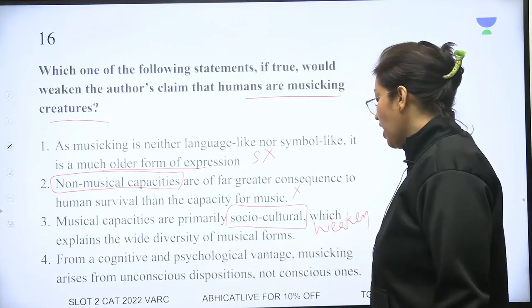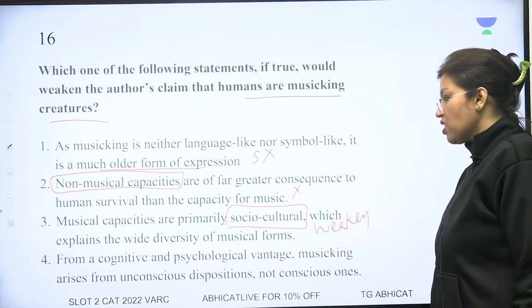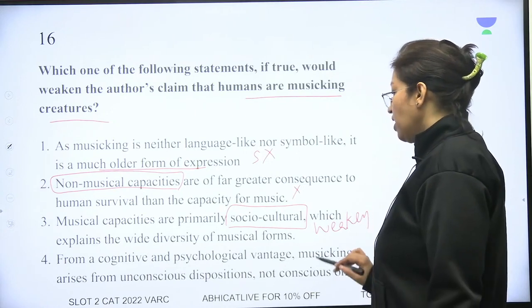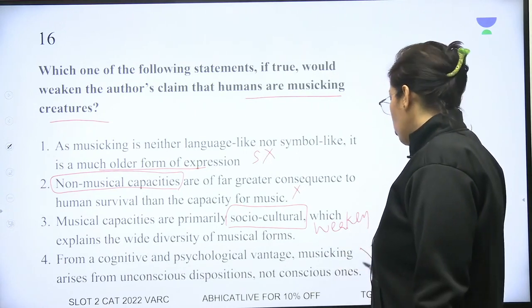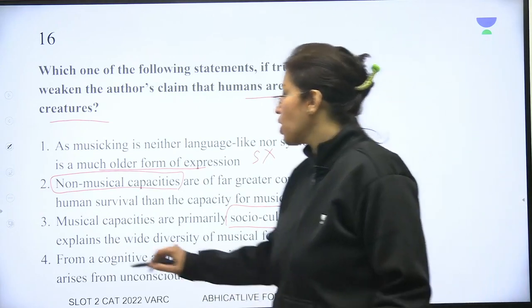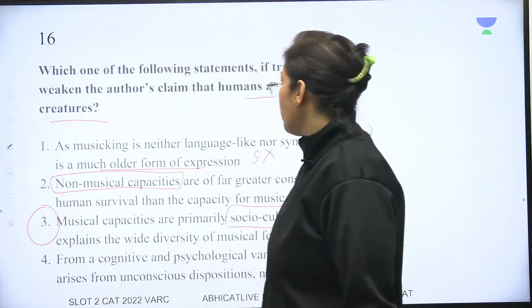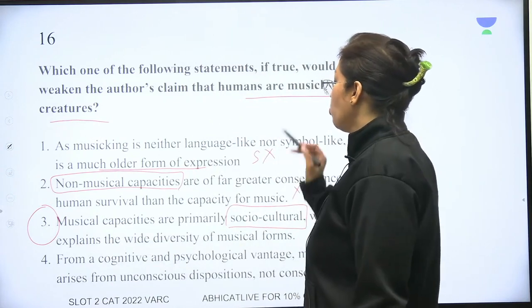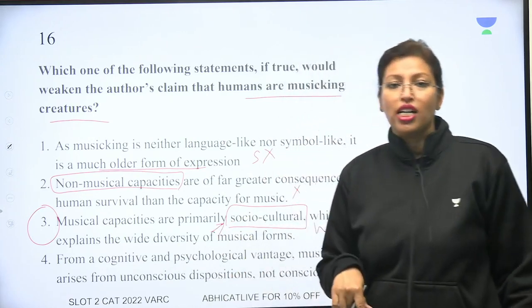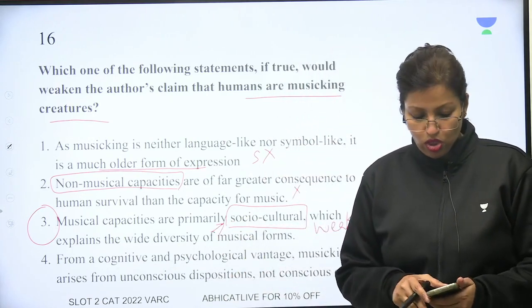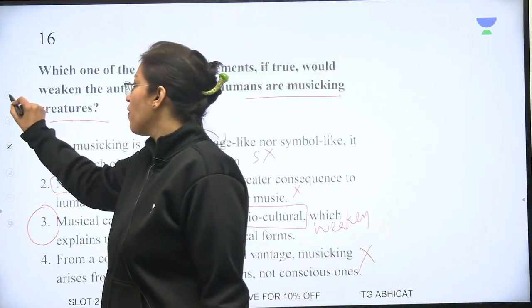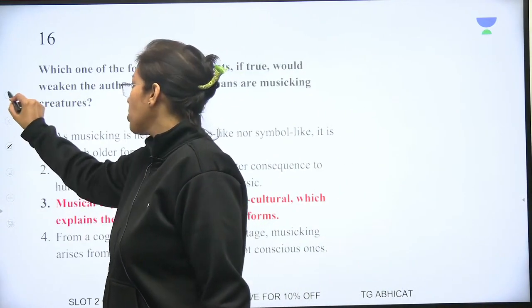From a cognitive and psychological vantage, musicking arises from unconscious dispositions, not conscious ones. Again, ये कहीं पे लिखा नहीं था, so not to be taken from the answer. So the best answer here will be option number 3. That's the one that weakens the author's claim that humans are musicking creatures. इसमें बिल्कुल कह दिया that humans are socio-cultural and they take their cues from the society around them. तो clearly ये correct answer नहीं होगा. Okay, next question पे चलते हैं.